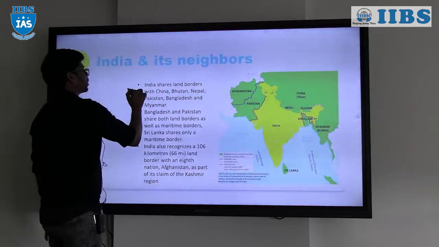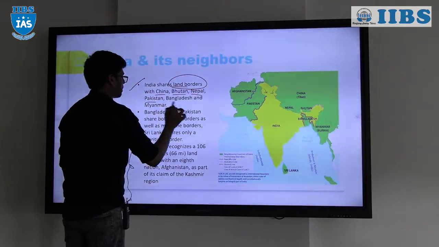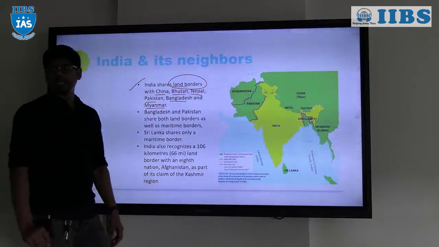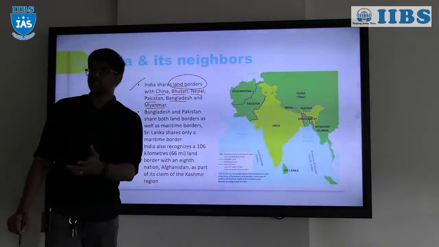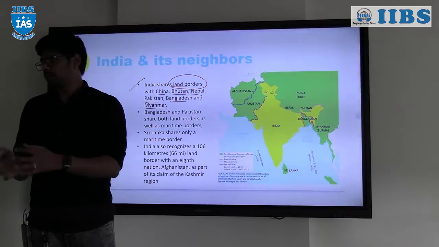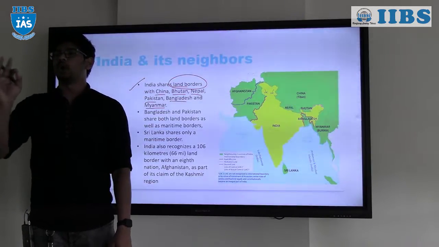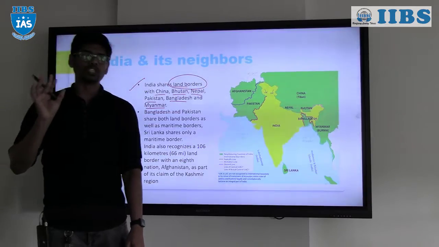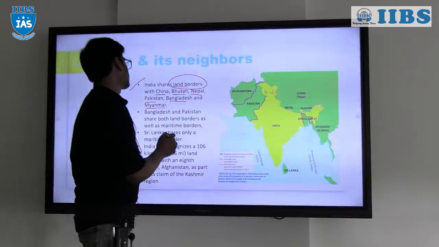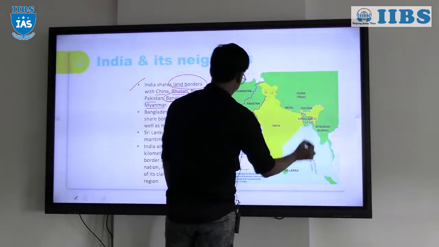So India shares land borders with China, Bhutan, Nepal, Pakistan, Bangladesh and Myanmar. And here one of the important questions you might encounter, not at UPSC level but in the normal examinations, is which country shares the largest border with India? Which country? Bangladesh, right? Bangladesh shares the largest boundary with India.